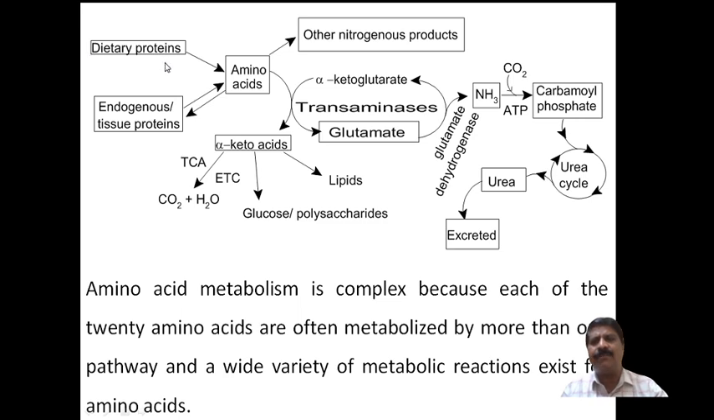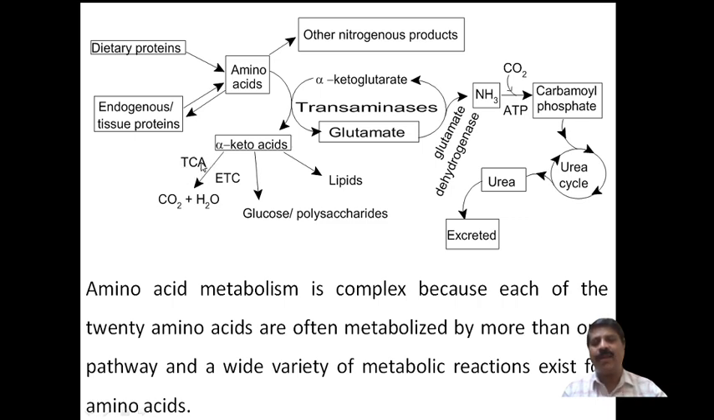First, these are the dietary proteins. When the food contains proteins, we eat them, and we get the amino acids. These amino acids are reversibly converted into endogenous tissue proteins, and also into other nitrogenous products. The third major route is that in the presence of transaminase, they convert into alpha keto acids. These alpha keto acids are then transferred to the TCA cycle.